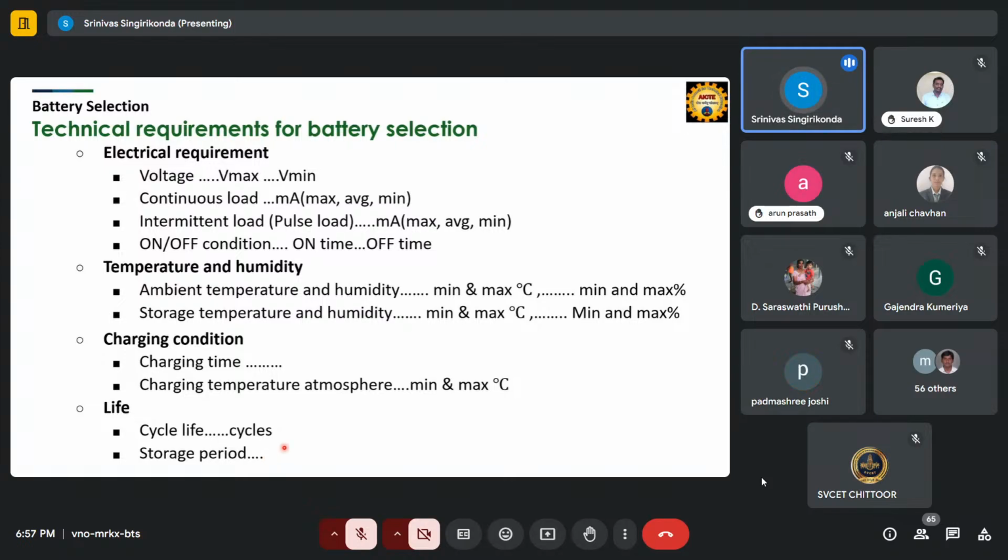Okay, so each battery has its specified storage period. Without utilizing it, if you keep it for a long time, the battery may be dead. Okay, you can't recharge it again. So that's why you need to check how much time you can store the battery without any utilization. Okay, so charging and discharging will play a crucial role here also. So what is your charging time? Charging from 0 to 100%, how much time does it take? And what is the charging temperature?